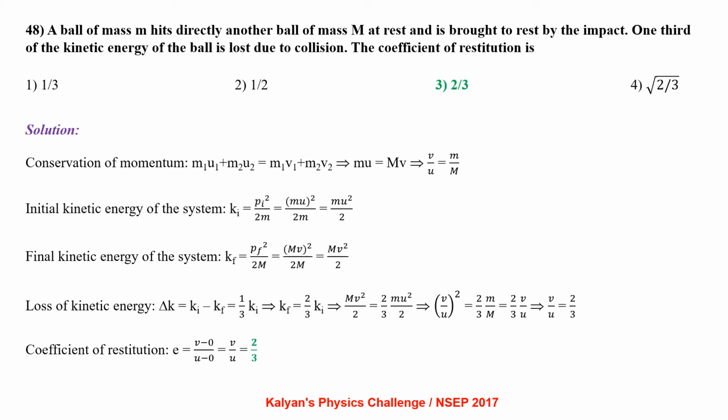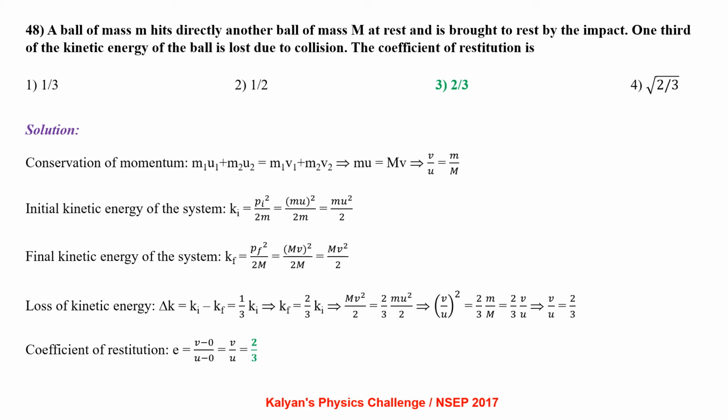Initial kinetic energy of the system k initial equal to p initial square by 2m, that is mu whole square by 2m, that is mu square by 2. Final kinetic energy of the system k final equal to p final square by 2m, that is mv whole square by 2m, that is capital M v square by 2.